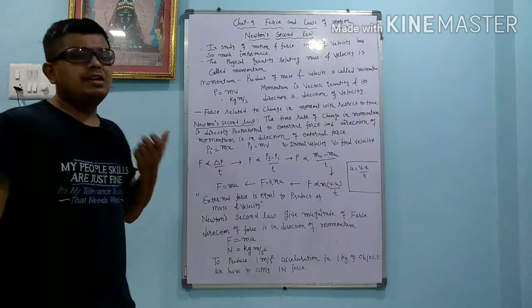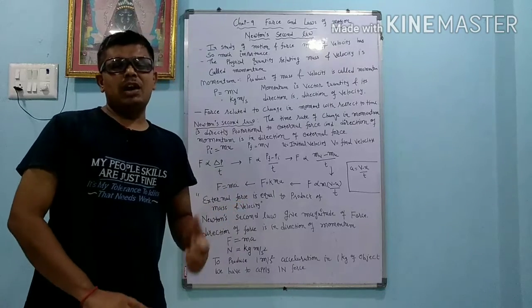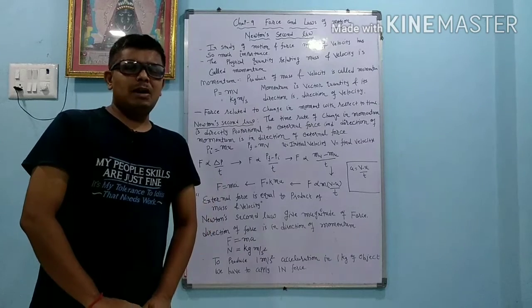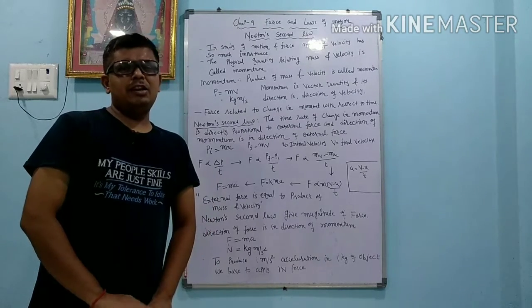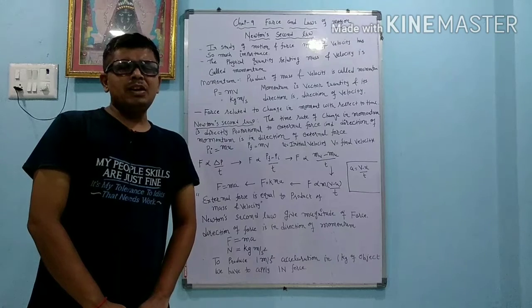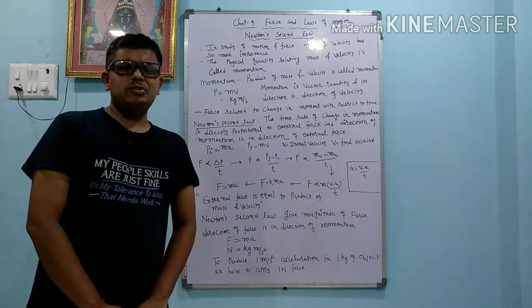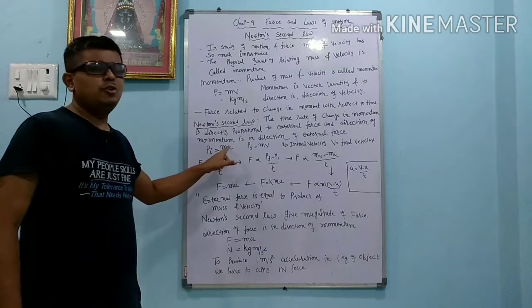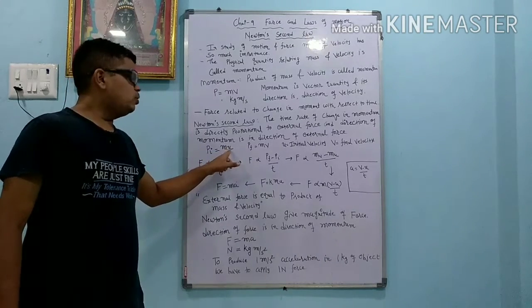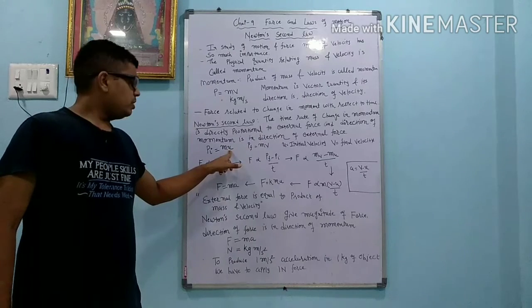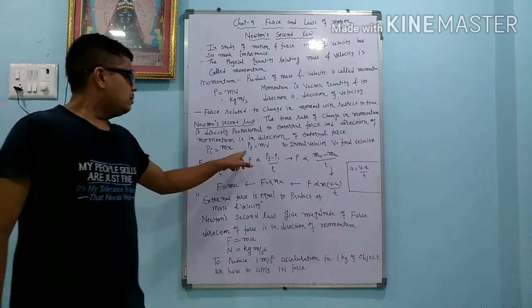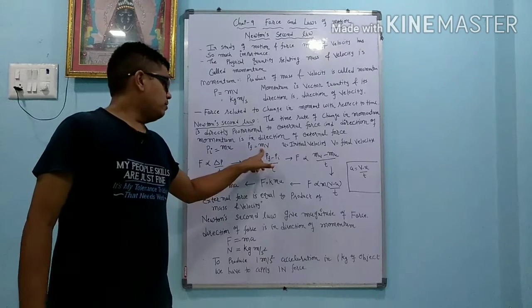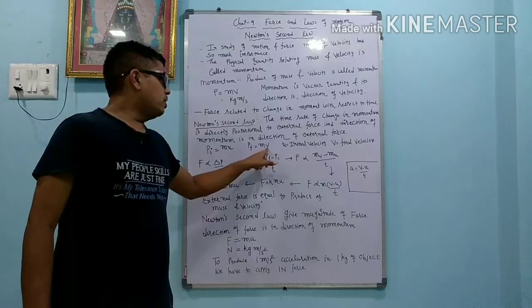Now to understand delta P, we have to understand final momentum and initial momentum. Final momentum, in this case, is the momentum when we apply the brake, and initially when the car is running, whatever momentum is there is called the initial momentum. So we can write Pi, the initial momentum, equals m into u, where m is the mass of the car and u is the initial velocity of the car. Pf, the final momentum, equals the mass of the car times the final velocity of the car.